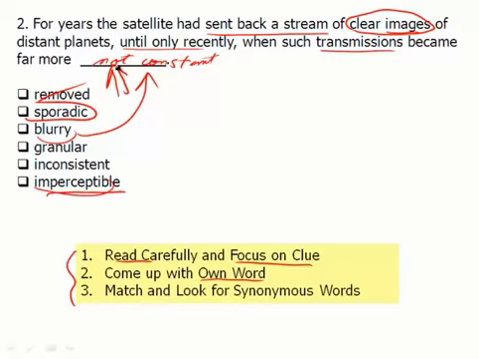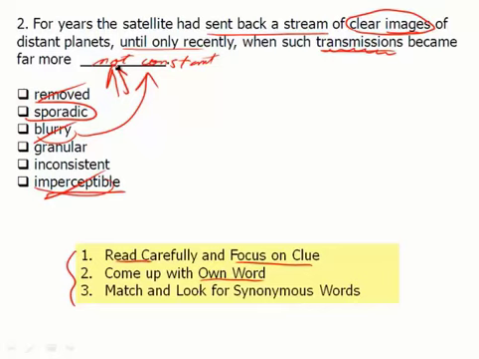Well, if we read carefully, we're talking about the transmissions. That's the sending of the images. We're not talking about the images themselves. So therefore, the transmissions have become less constant. The photos maybe have become less clear, but that's not what the sentence is asking for. So both imperceptible and blurry are out.